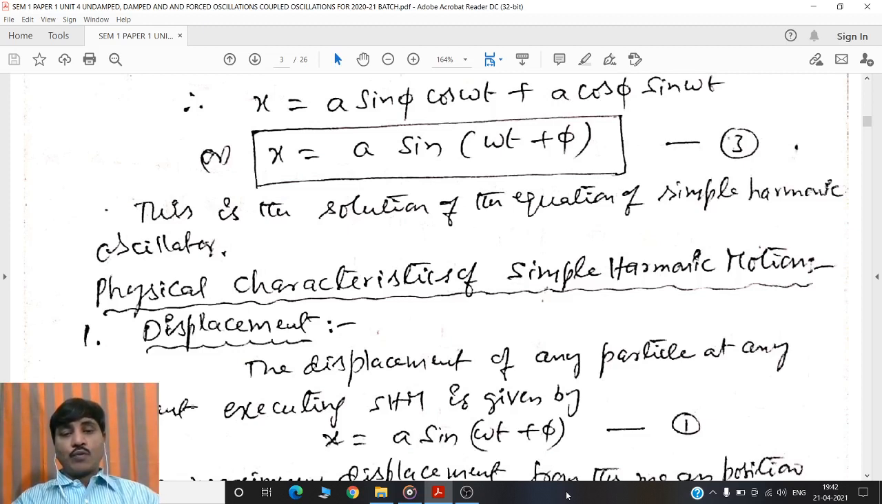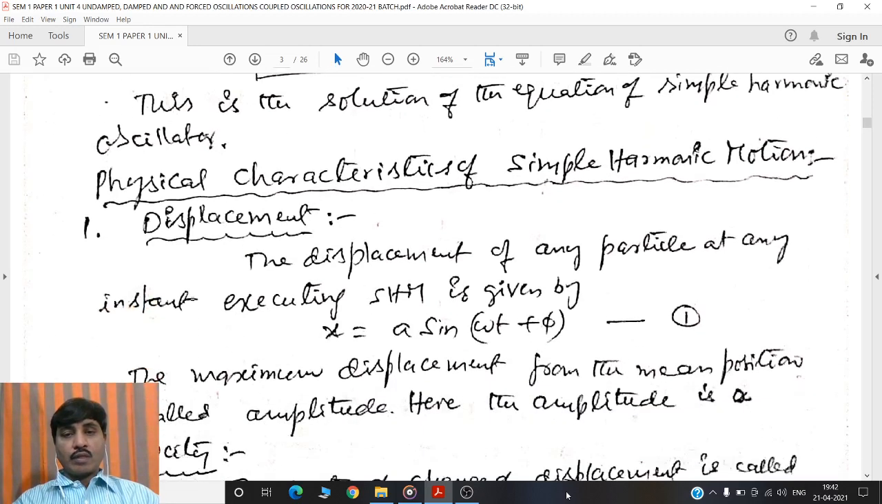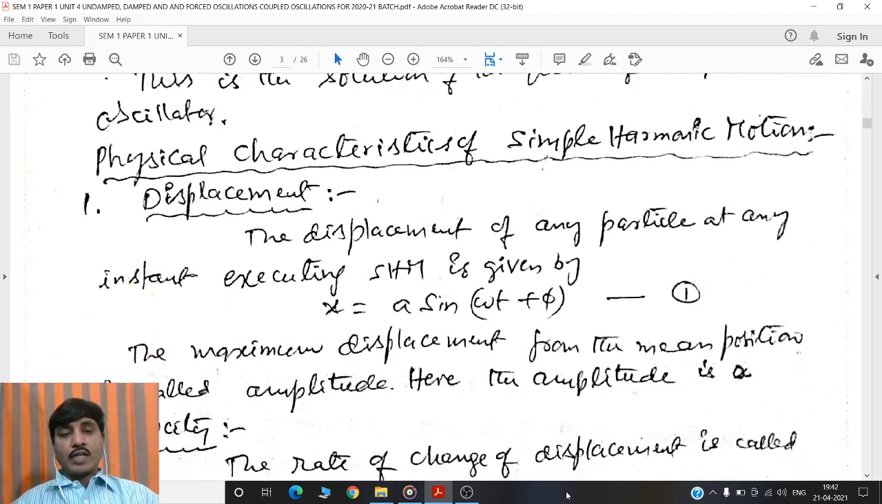Now, the physical characteristics of simple harmonic motion. The physical characteristics means displacement, velocity, acceleration, time period, frequency, phase, initial phase, etc. These are the physical characteristics of simple harmonic motion. The first point is displacement. The displacement of any particle executing simple harmonic motion at any instant of time t is given by x is equal to a sin omega t plus phi. In this equation, a and phi are constants, omega is angular frequency or angular velocity.